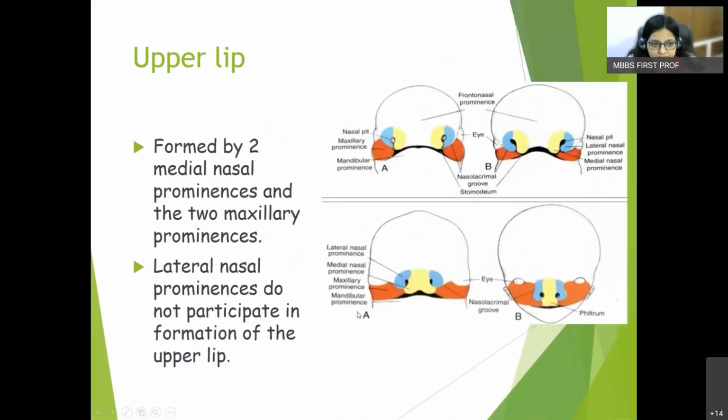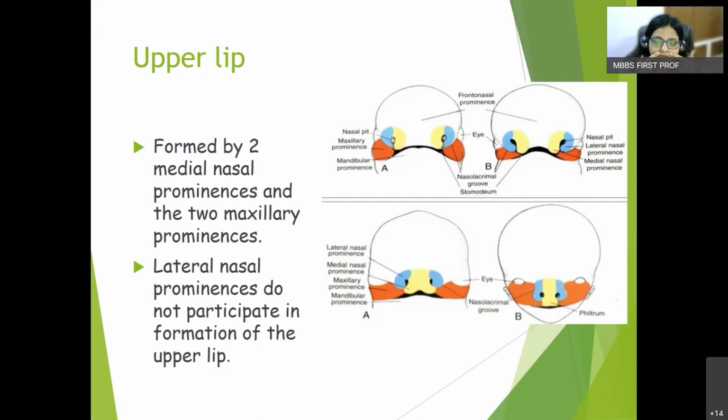And here you can see it is forming the middle portion of the upper lip that is given the name of philtrum. This depression in the upper lip, for girls it is rather important because it gives shape to the upper lip so that it becomes quite attractive. So philtrum is formed from the medial nasal prominence,